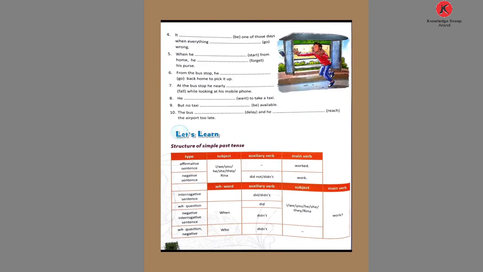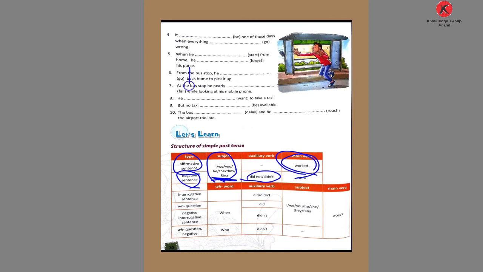Then see the formation of the simple past tense. Here, in an affirmative sentence, we use I, we, you, he, she, it, they, or a singular or plural noun, and then we use the main verb. Okay, subject and main verb. In a negative sentence, we use the subject with did not or didn't.